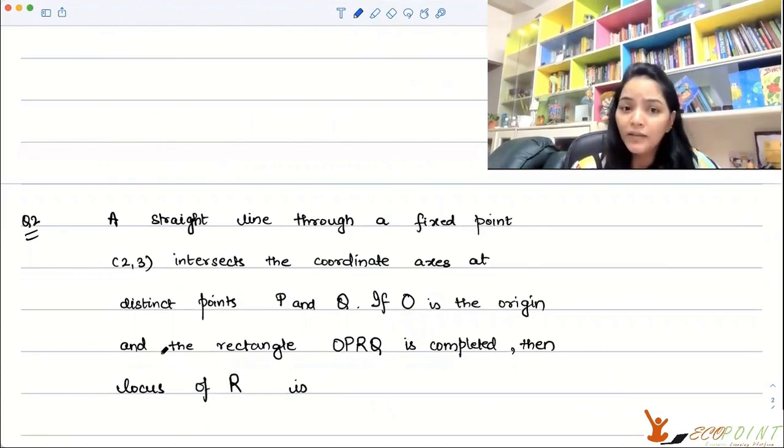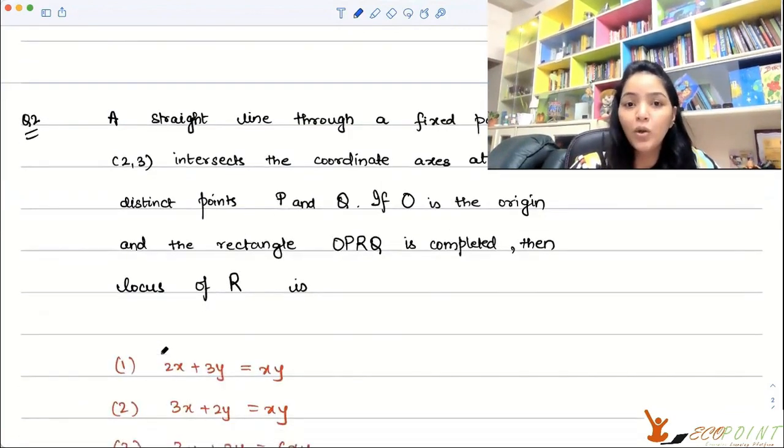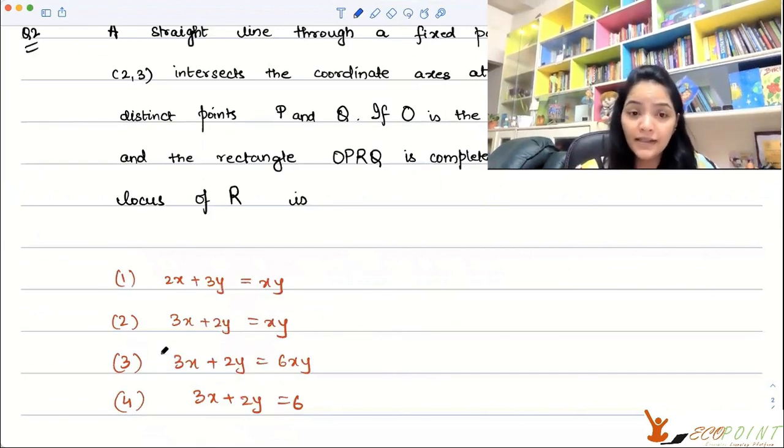A straight line through a fixed point (2, 3) intersects the coordinate axes at distinct points P and Q. If O is the origin and the rectangle OPRQ is completed, then the locus of R is: you have four options. 2x plus 3y equals xy is the locus.